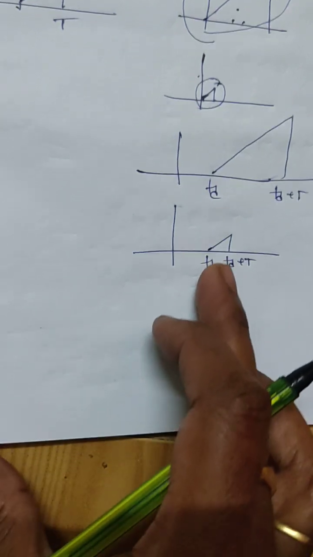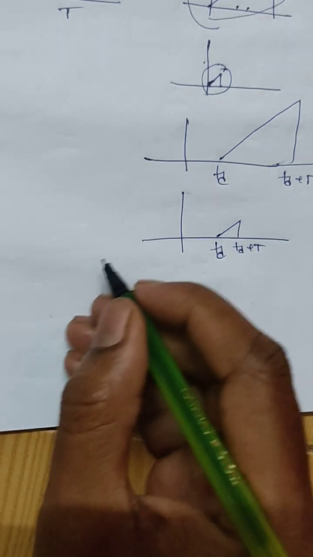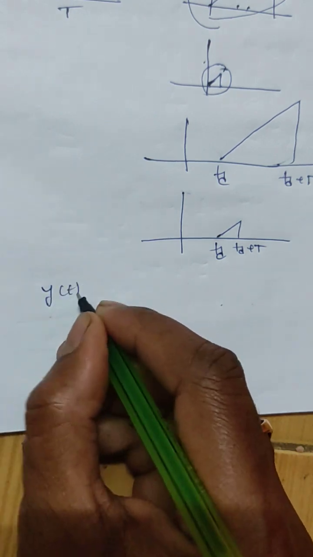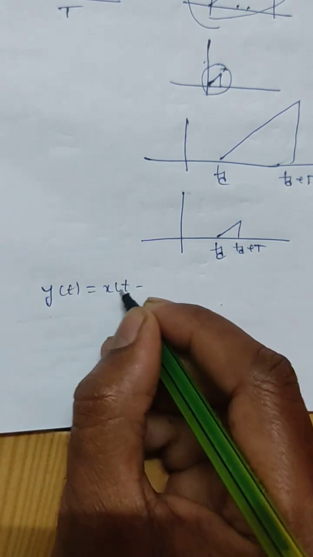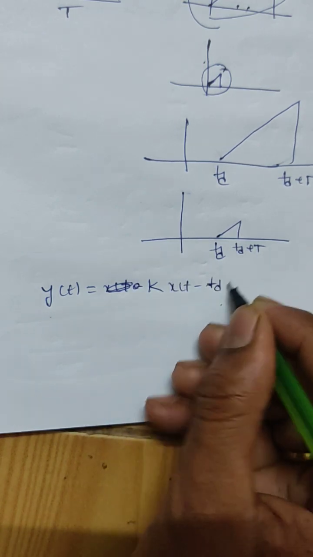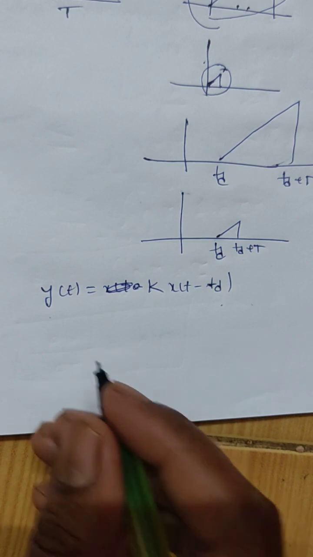By taking the Fourier transform on both sides, now we shall see what the frequency response of the system would be. How do we get the frequency response of the system once we know the input-output relation? y of t is equal to k times x of t minus td.